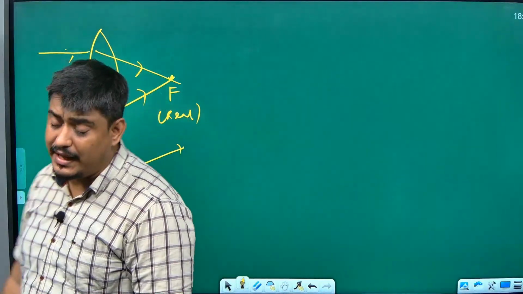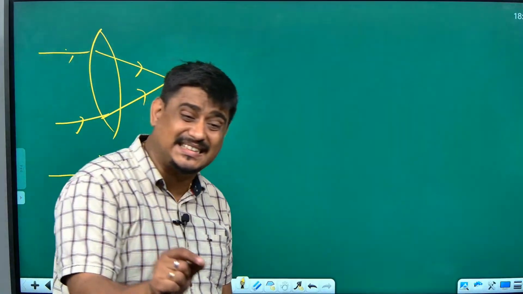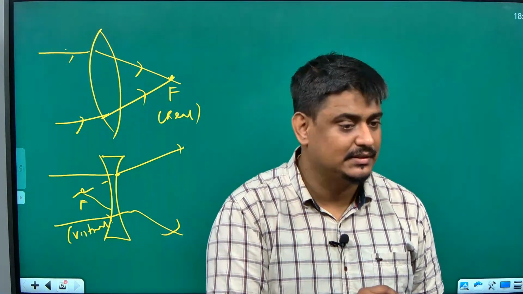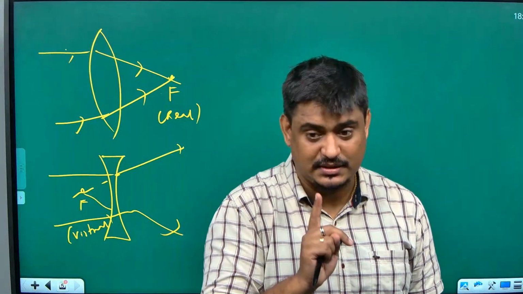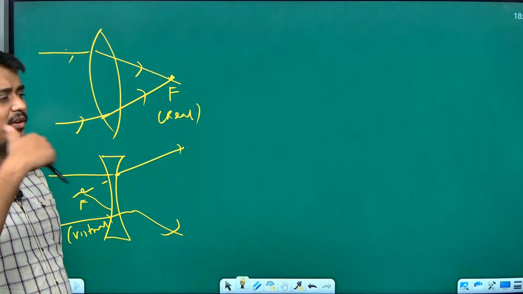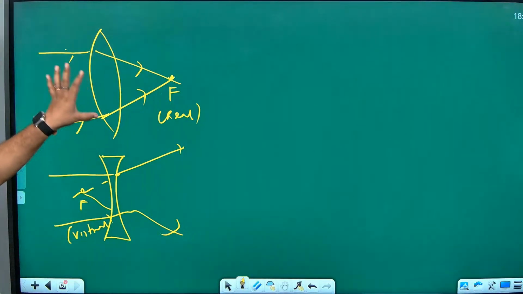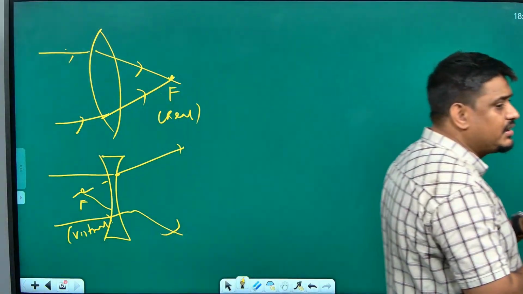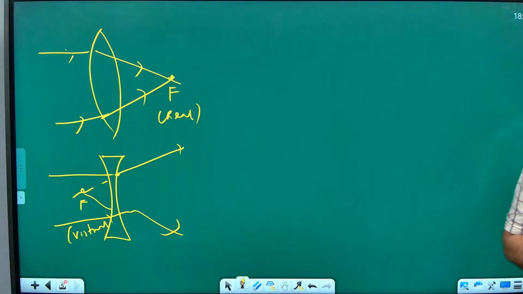Concave mirror has similar properties to a convex lens, and convex mirror has similar properties to a concave lens. They have similar features. Okay, so concave mirror, here convex lens. Convex mirror, here concave lens. So, a convex lens is called a converging lens and a concave lens is called a diverging lens.